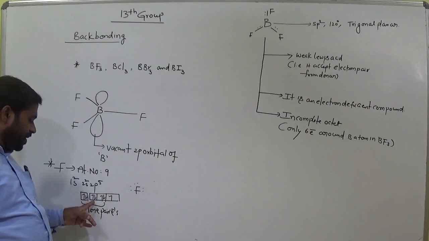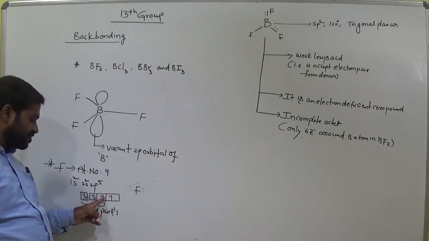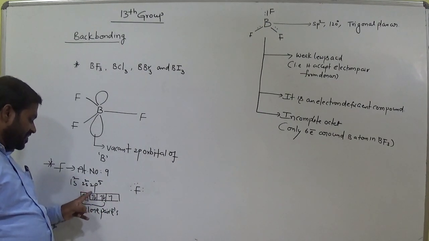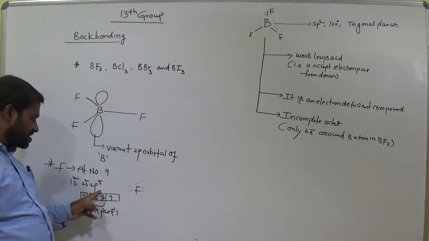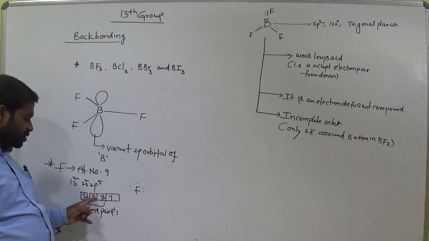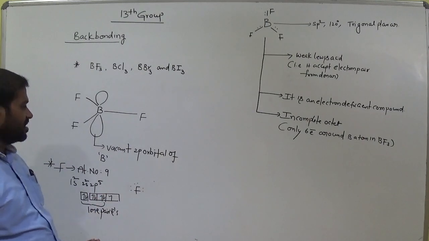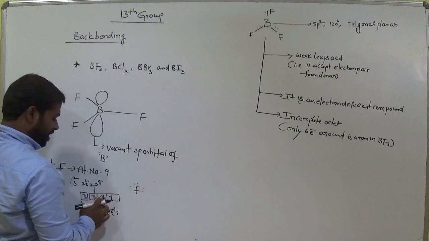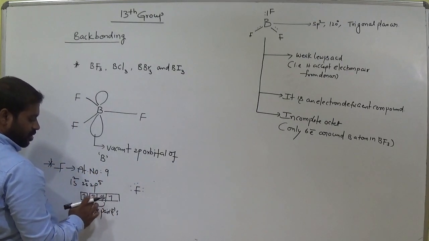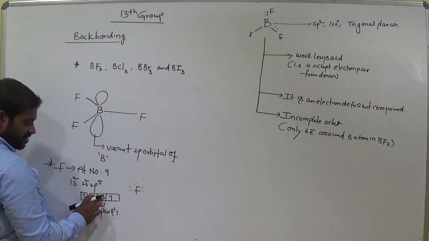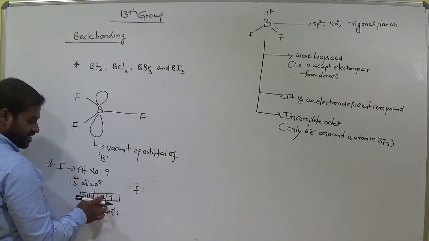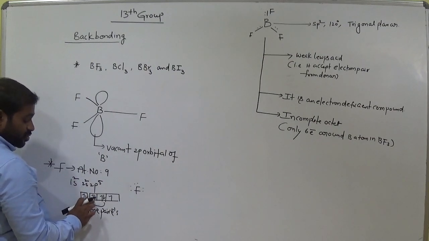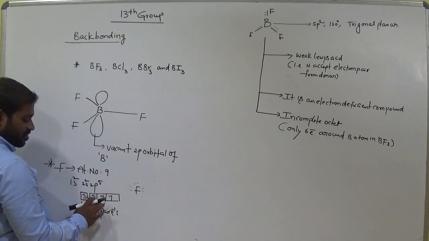Now in the p orbitals, this is p, this is p, this is p. Also here s. Now this 2p orbital consists of 2 lone pairs, am I right? Two lone pairs. Remember that. Now fluorine has two p orbitals with two lone pairs. This is one p, this is another p. So here fluorine consists of two p orbitals which have lone pairs.